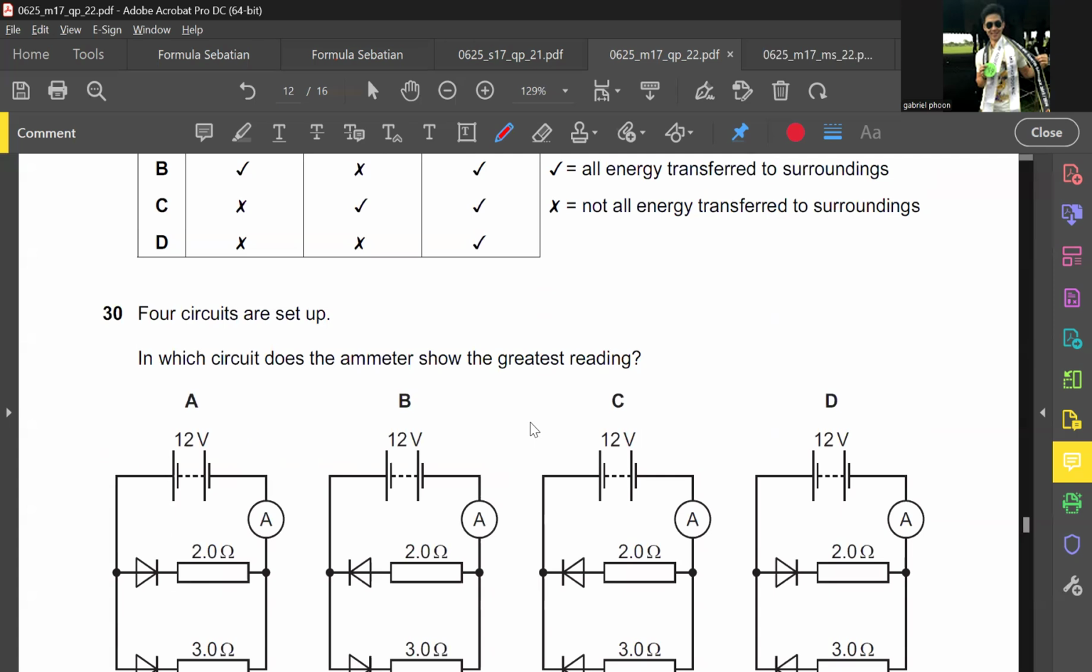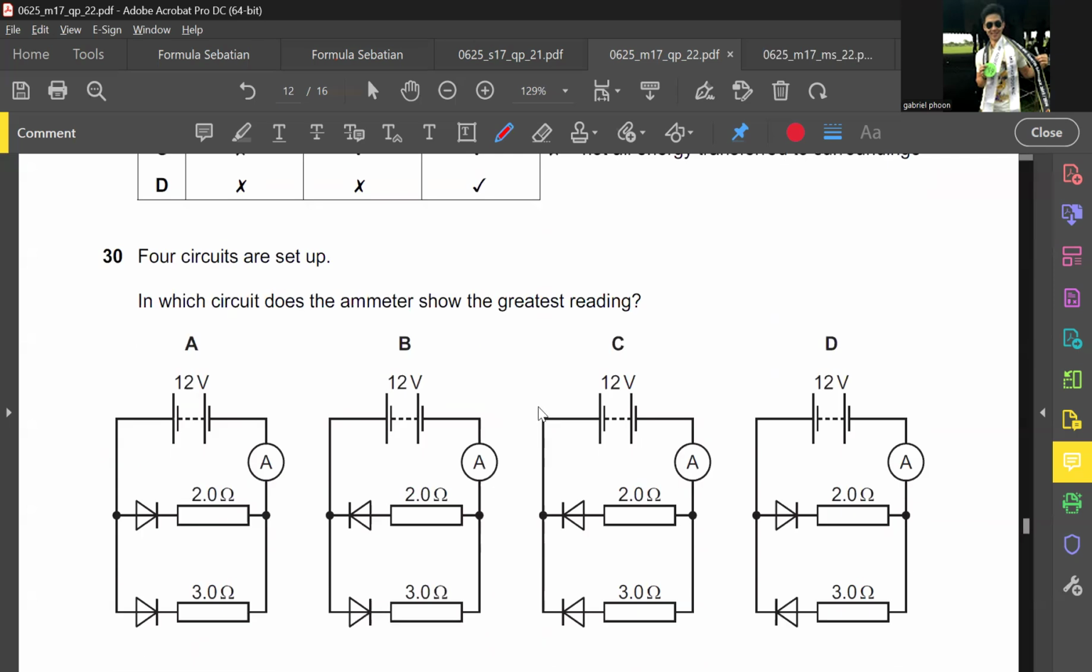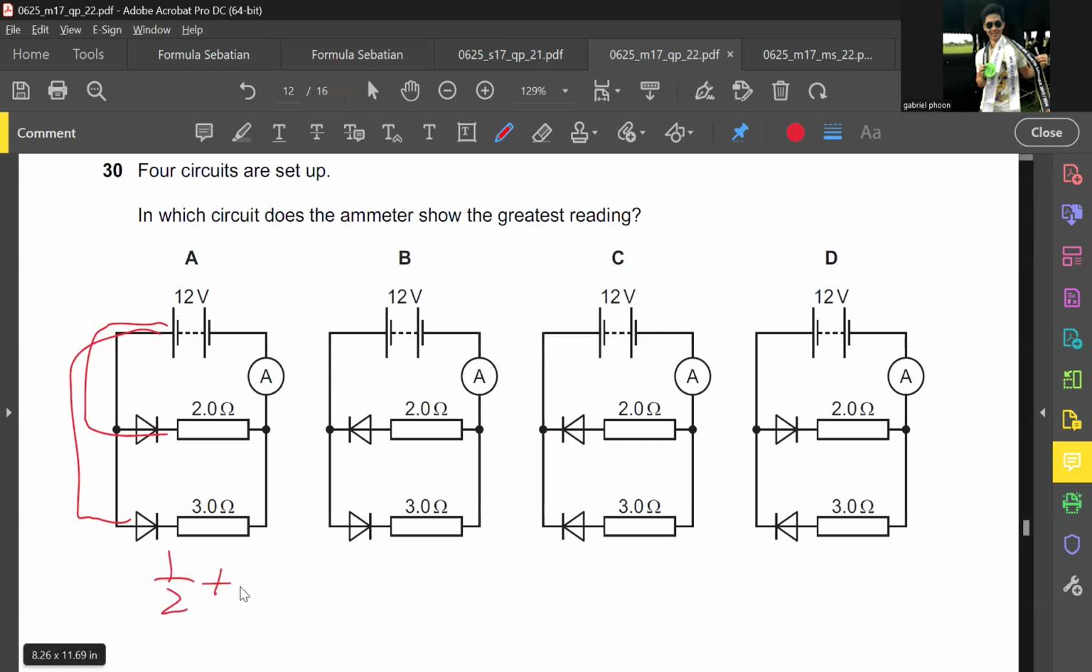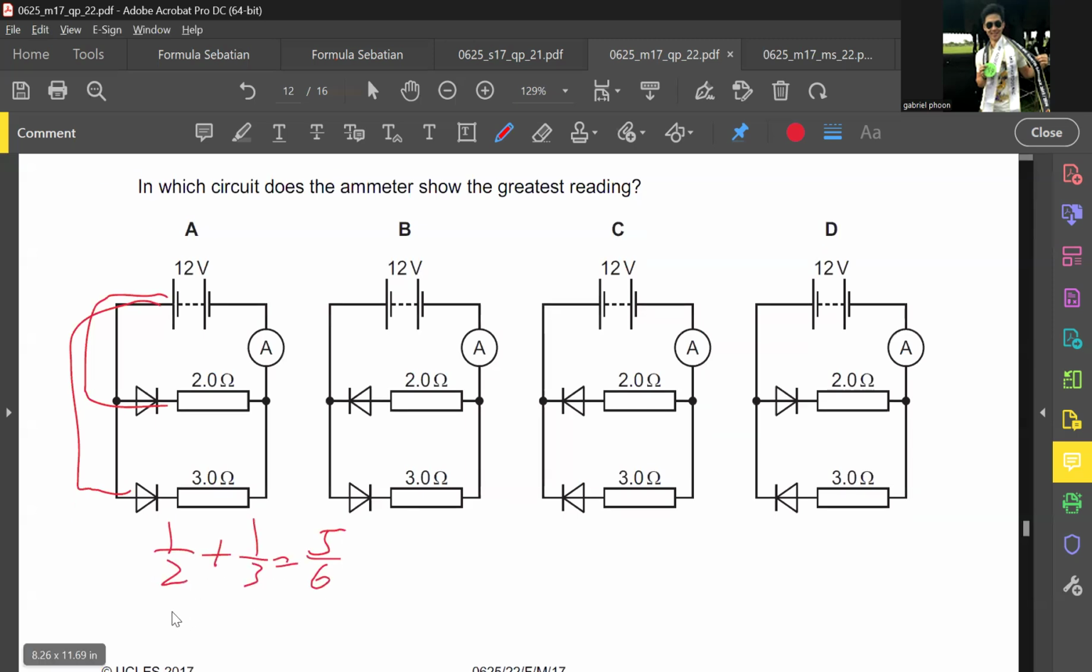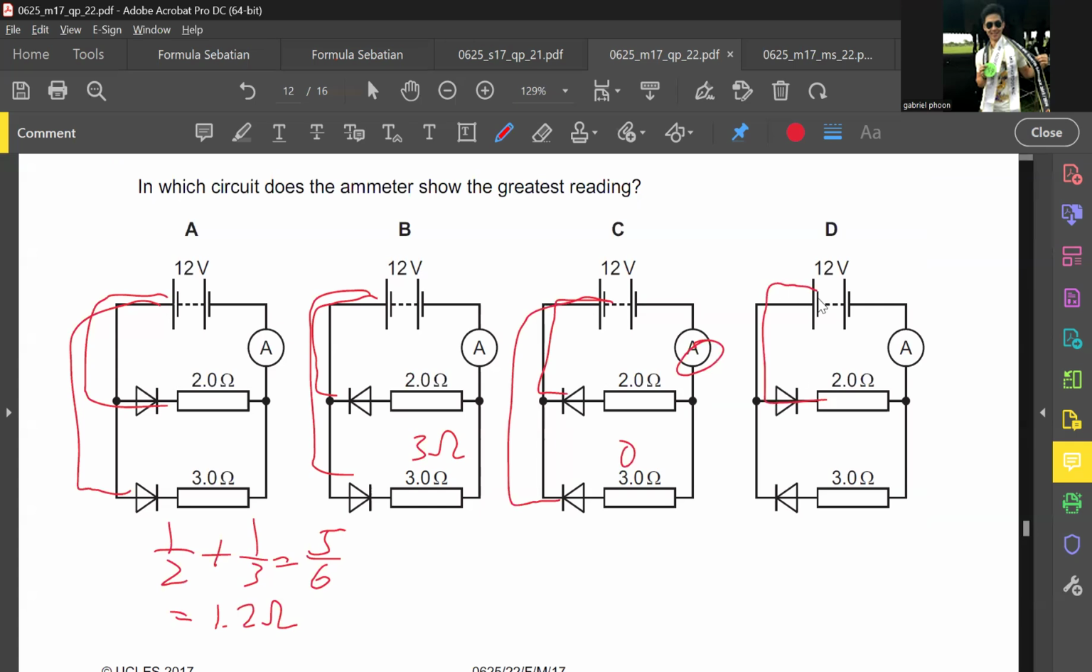4 circuits are set up. In which circuit does the ammeter show the greatest reading? A, the one with the smallest resistance. Is it? 1/2 plus 1/3 is 5/6, so inverted 6/5, which is 1.2 ohms. This one is 3 ohms. This one is 0 ohms. This one, 2 ohms. Yeah, this one has the smallest resistance, guys. Anyone don't know how to calculate this?